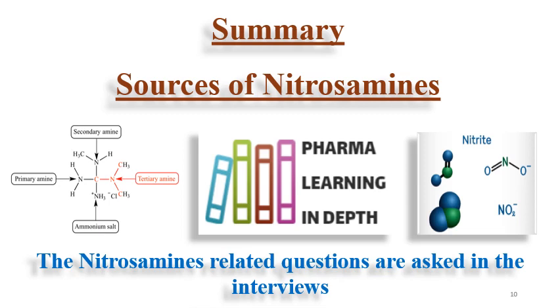That means these are controlled at a very low level, that is ppm level, or in other words it is in the nanogram per day level, and the limit for the potent type of impurity is as low as 26.5 nanogram per day, and the highest limit is 1.5 microgram per day, or you may say that it is 1500 nanogram per day.